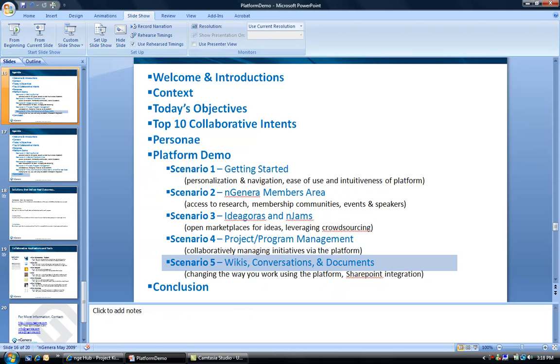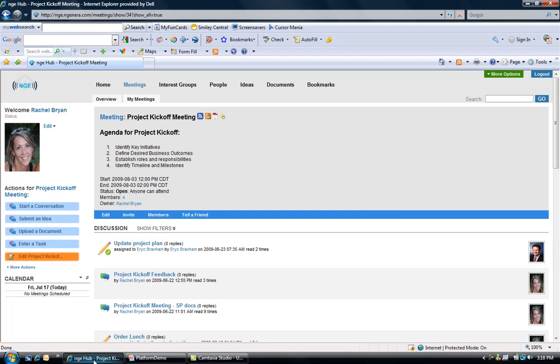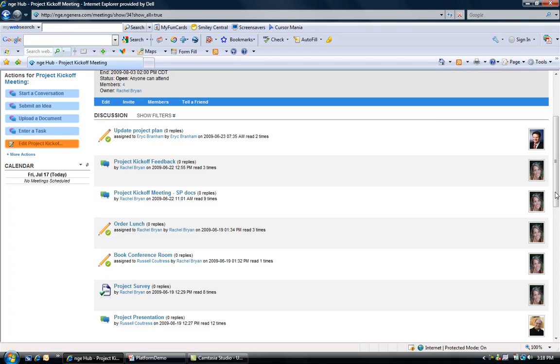So now let me hop into the application so that I can demonstrate some of this functionality. We're going to start with looking at wikis. Now, first of all, we get the question quite often, what's the difference between a wiki and a conversation? So I'm going to show you this, but just to explain the difference, a conversation is something that if I post a conversation, no one can edit my original conversation. People can comment on my conversation.